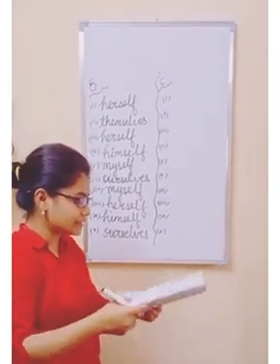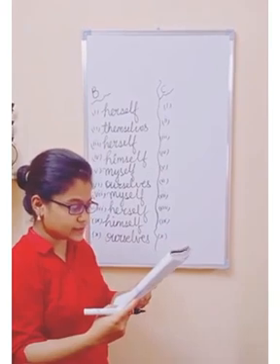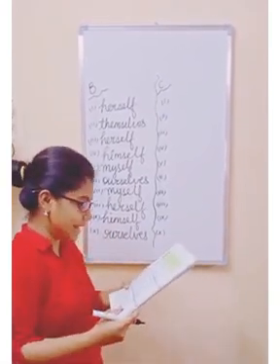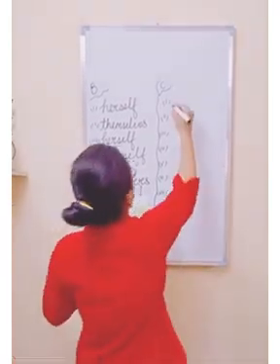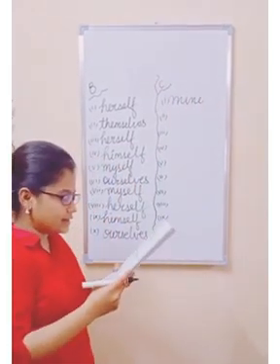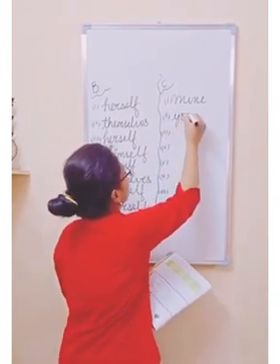Now we have exercise number C, which is fill in the blanks with possessive pronouns. Possessive pronouns show possession, which I just now explained to you. Now the first one, that house is mine. Second, take this book, it is yours.